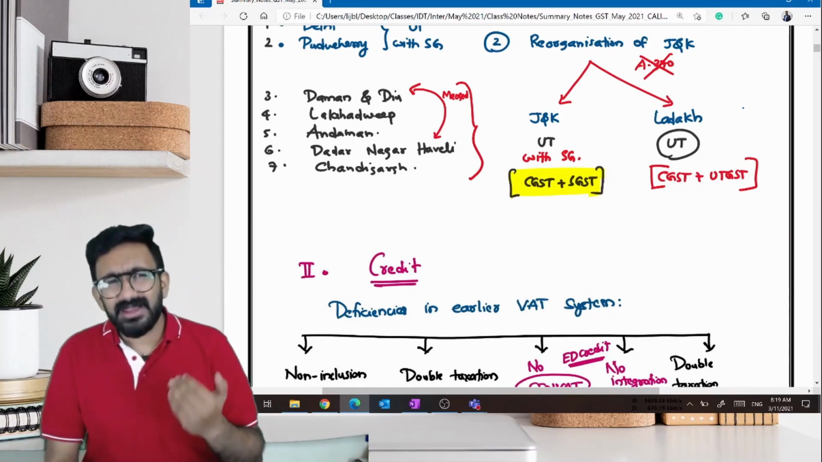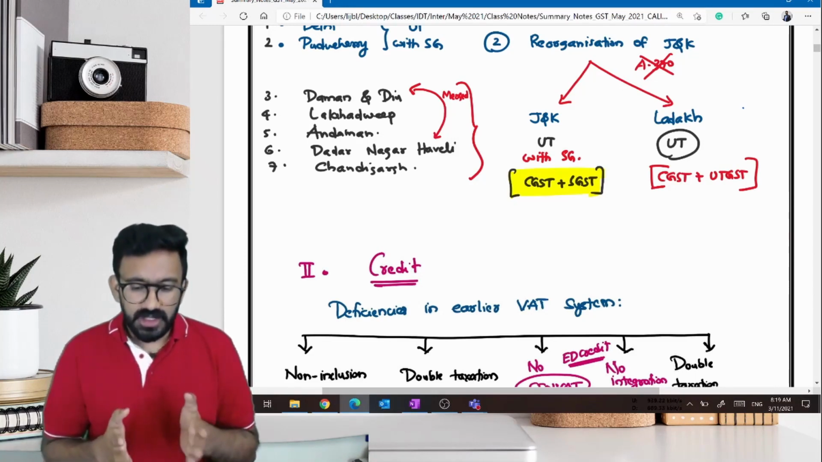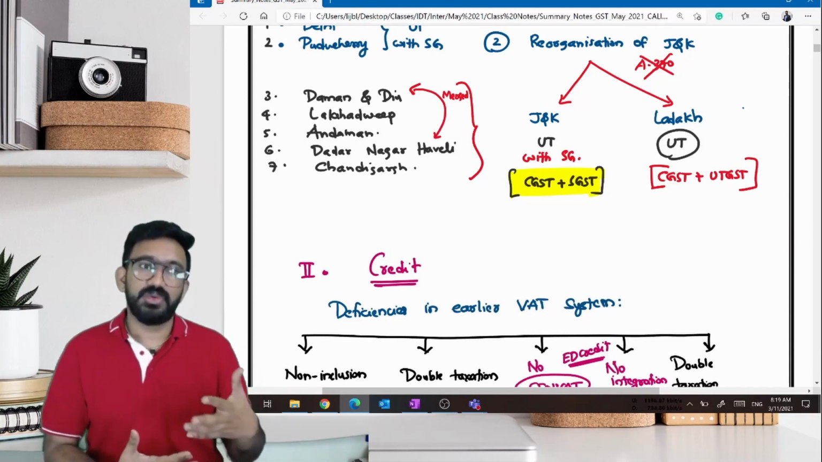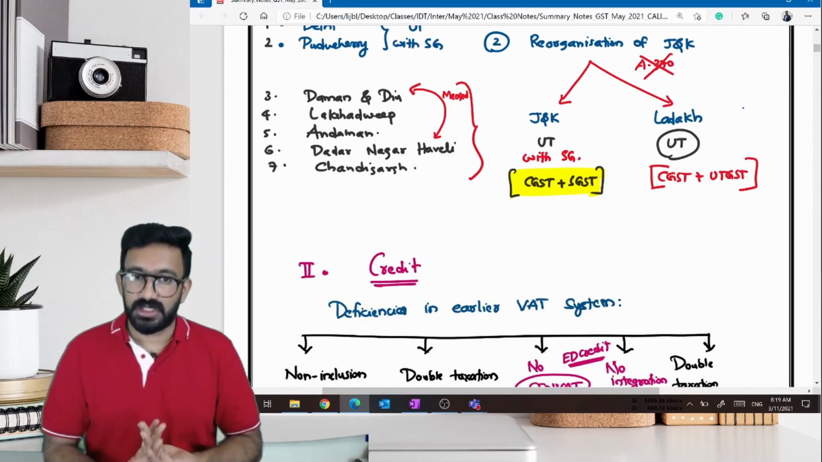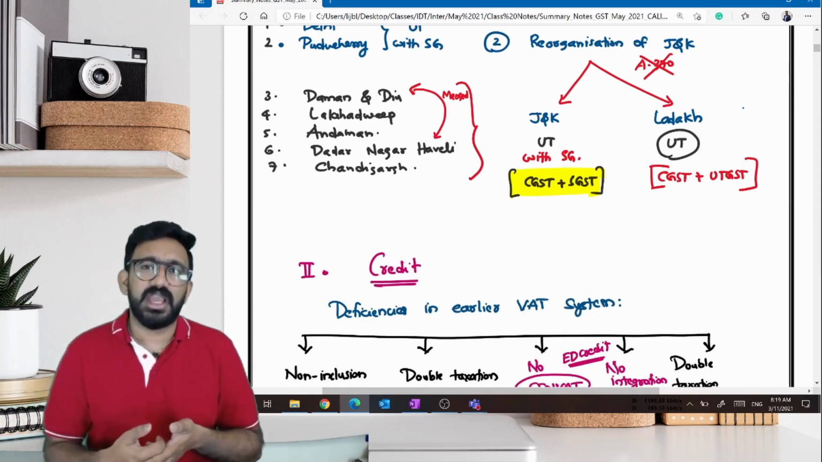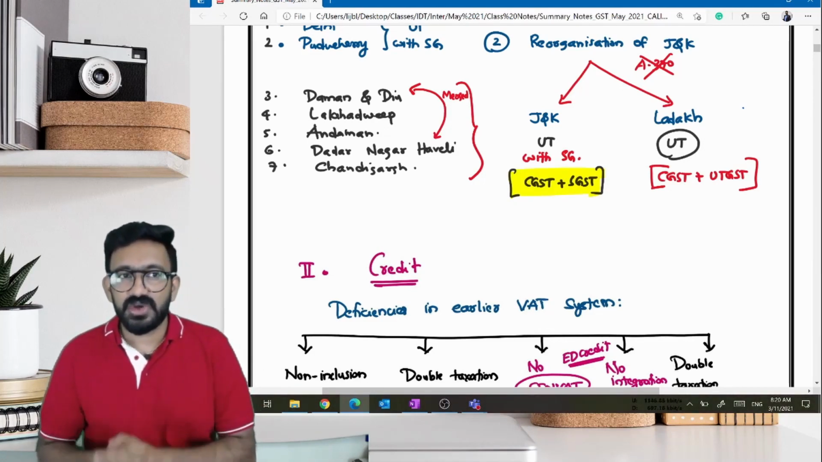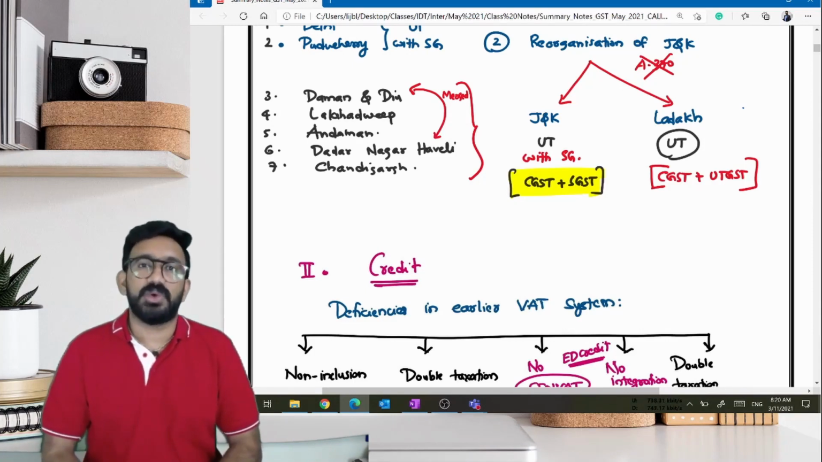Now, why will not every act be applicable to Jammu and Kashmir? Because at the time of independence, Jammu and Kashmir was ruled by a Hindu king, while the population was Muslim majority. There was confusion whether he should join India or Pakistan. So he decided to join India with a few conditions. He said there must be special powers given to Jammu and Kashmir.